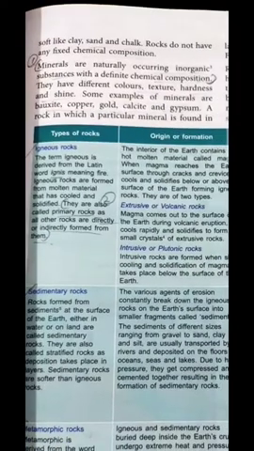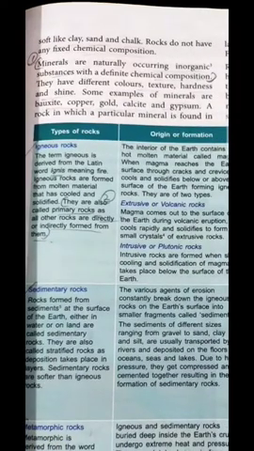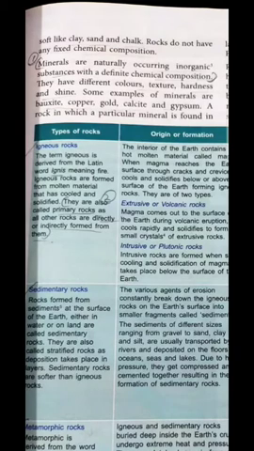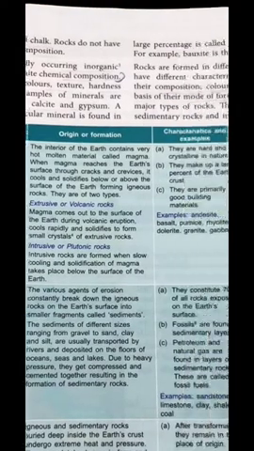Moving further, what is a mineral? Minerals are naturally occurring inorganic substances with a definite chemical composition. A definite chemical composition must be there, and the substance must occur naturally. Now all these minerals and rocks can be classified on the basis of the texture of the rock, the size of the rock, and the color of the rock.